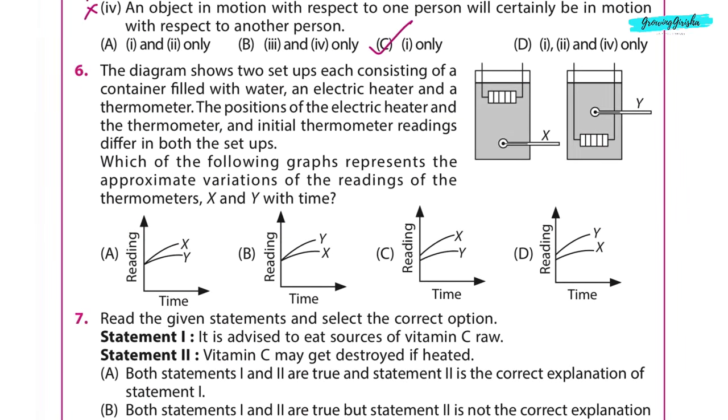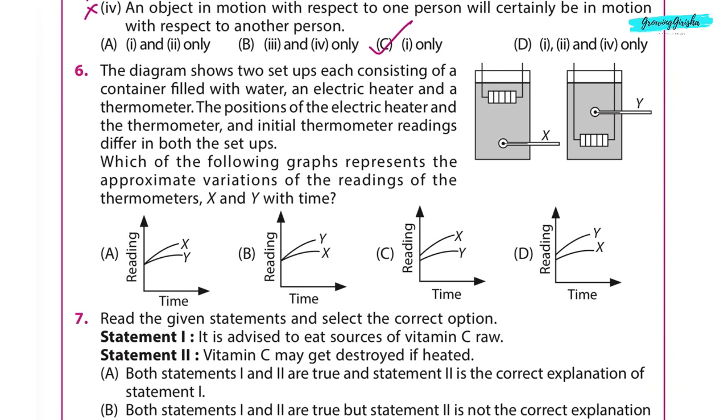Question 6. The diagram shows two setups, each consisting of a container filled with water, an electric heater, and a thermometer. The positions of the electric heater and the thermometer and initial thermometer readings differ in both the setups. Which of the following graphs represents the approximate variations of the readings of the thermometers X and Y with time?